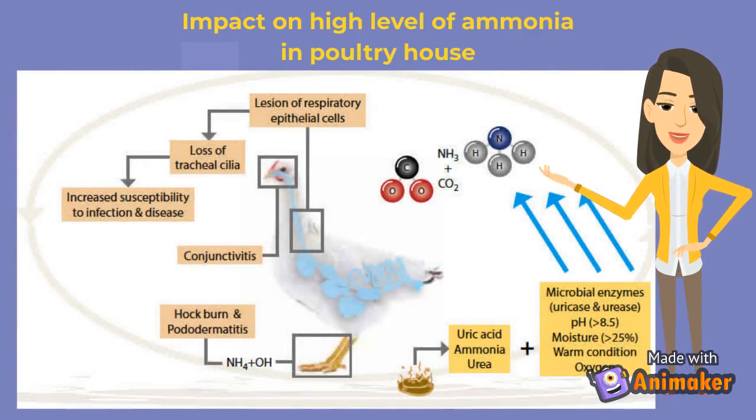Impact of high levels of ammonia in a poultry house. The ammonium corrodes the lining of the chicken's respiratory tract and paralyzes, or even destroys, the cilia of the epithelial cells. In such conditions, the mucus on the mucosal surface of the trachea cannot be cleared by the cilia and thus bacteria become trapped. When the bacteria reach the lungs or the air sacs, they cause infections.